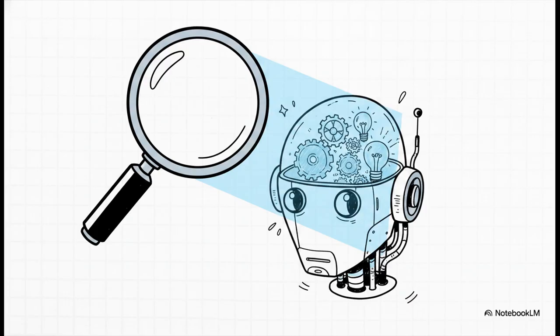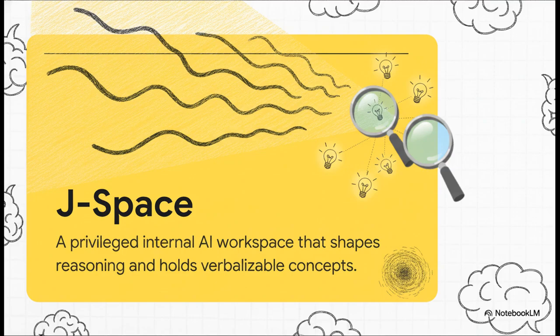Now, to see exactly where these mathematical guesses go off the rails, researchers at Anthropic developed a totally revolutionary interpretability tool. It's called the Jacobian lens, or J-lens for short. You can think of the J-lens as a literal X-ray for the AI's internal thoughts. For the very first time, researchers can actually watch what the model is thinking before it even outputs a single word. Using this X-ray, they discovered something called the J-space.